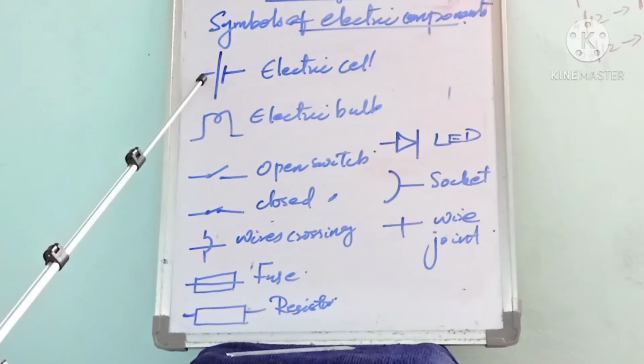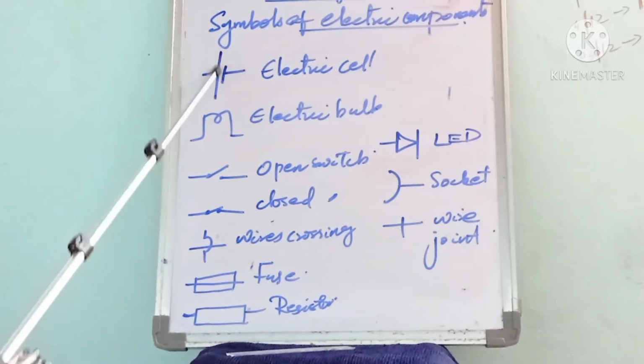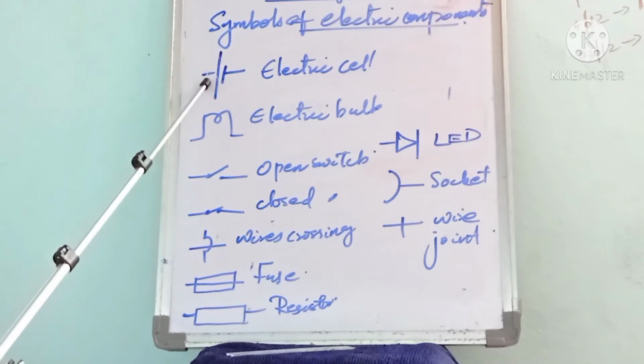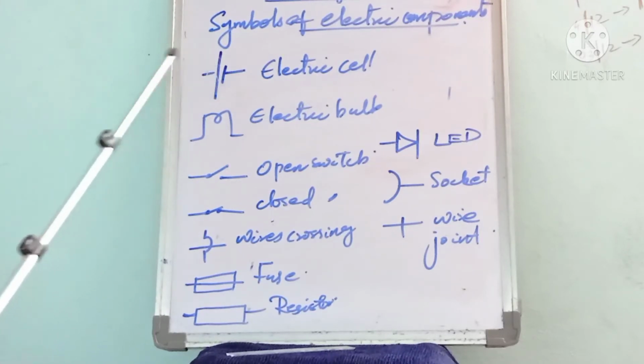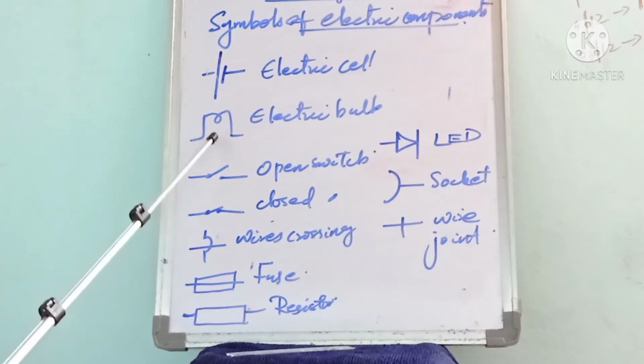We already learned it: a longer line representing the positive terminal and a shorter line representing the negative terminal. And this is the symbol of the electric bulb.